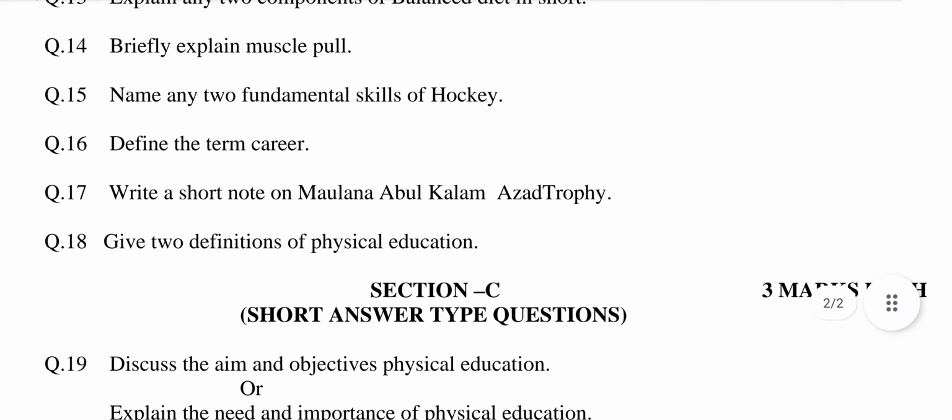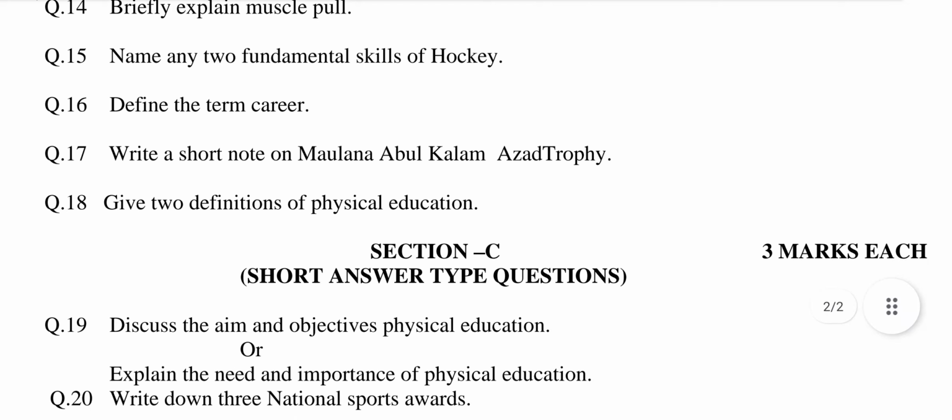Question number 14. Briefly explain muscle pull. This question is related to chapter number 10, Common Sports Injuries and Rehabilitation. The answer may be: muscle pull occurs when your muscle is overstretched or torn. This usually occurs as a result of fatigue, overuse, or improper use of muscle.